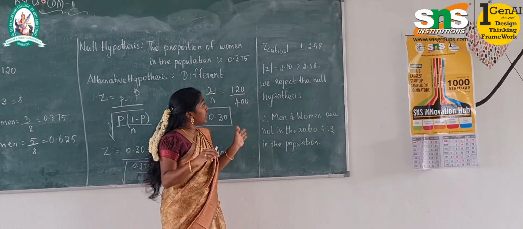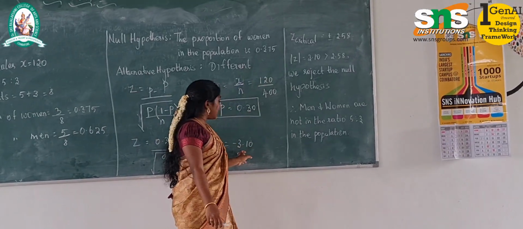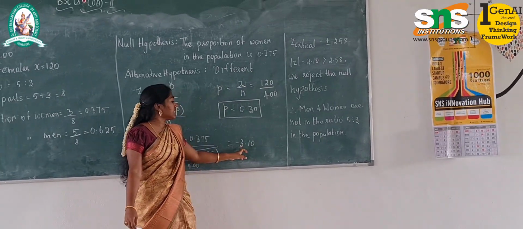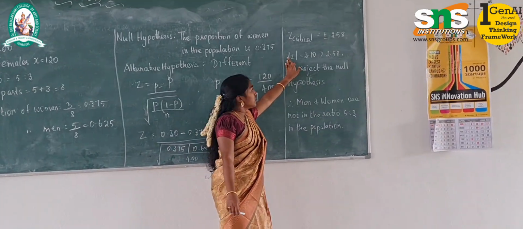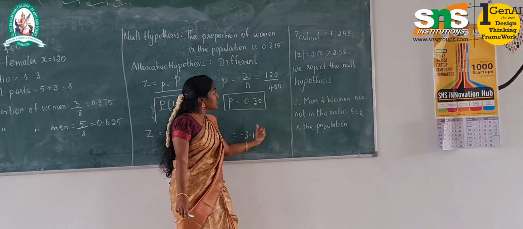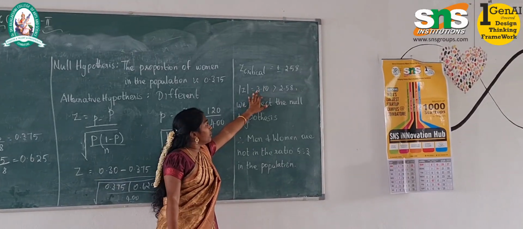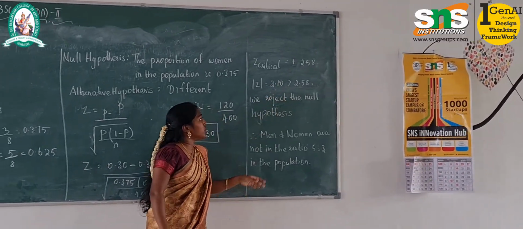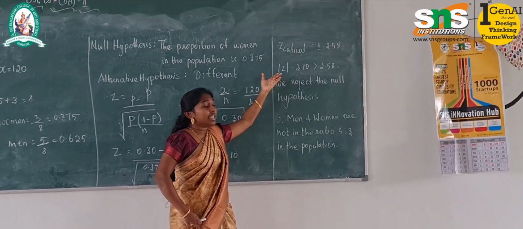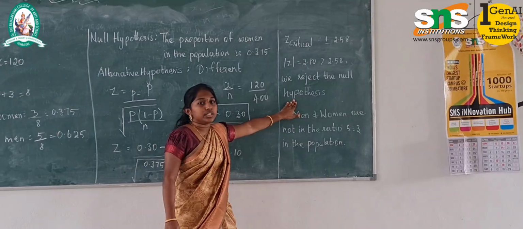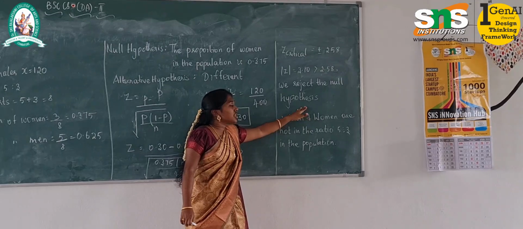Next we compare both values, the calculated value as well as the critical value. The calculated value is minus 3.10, but for comparison we take the modulus value, so I take minus 3.10 as 3.10. Comparing both, the calculated value is greater than the critical value. If the calculated value is less than the critical value, we accept the null hypothesis. If it is greater than the critical value, we reject the null hypothesis. In this problem, my value is greater than the critical value, so we reject the null hypothesis, which means that